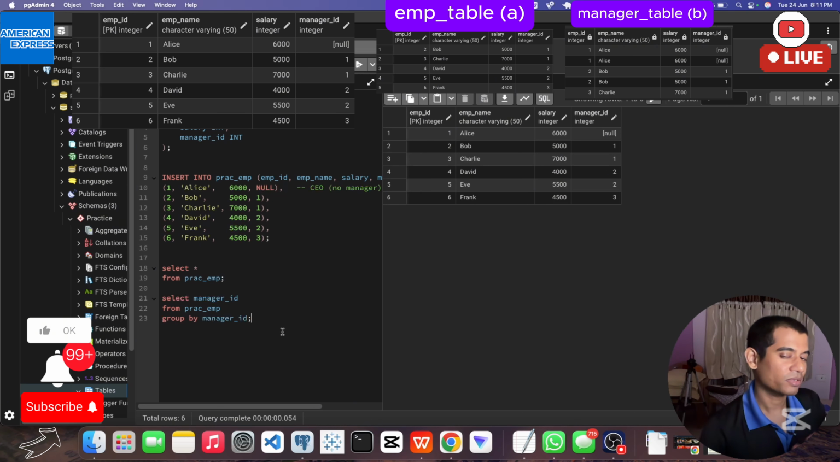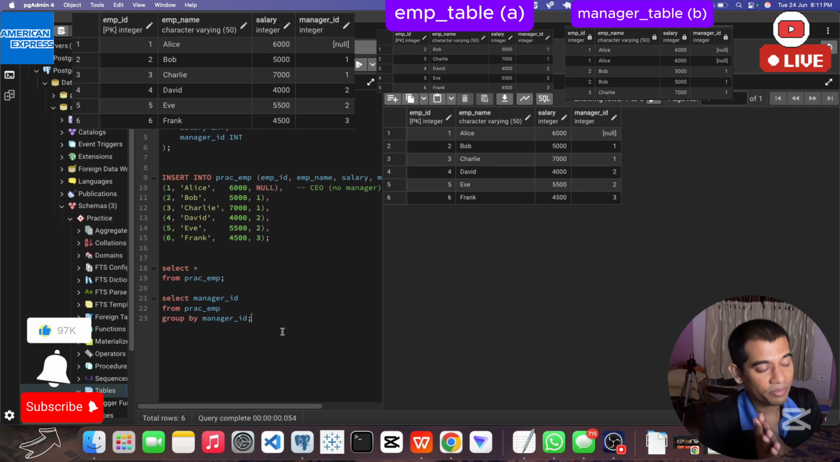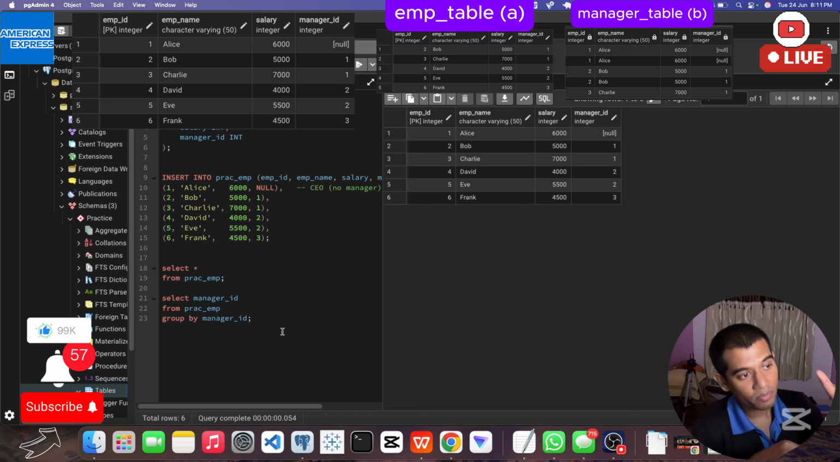Actually, there were two tables, so we joined them, did our work, wrote queries and found the output. But here, the turning point, we can say, is that we have only one table, and we have to compare within that table only.